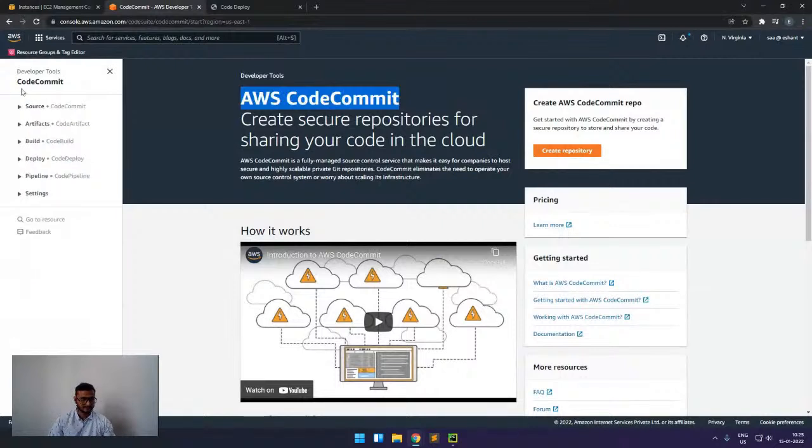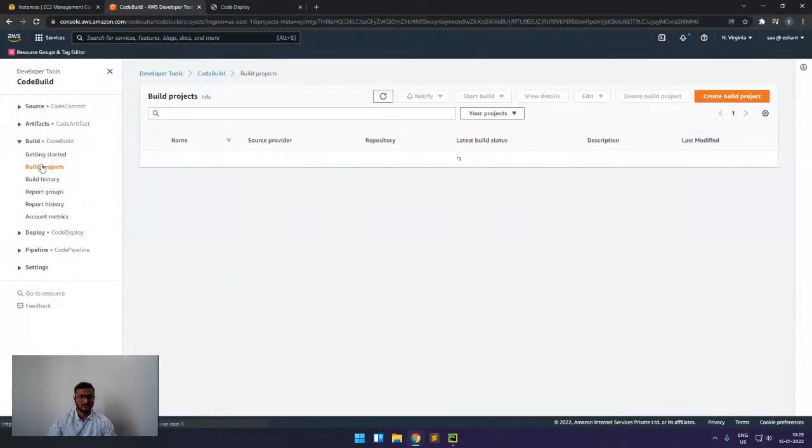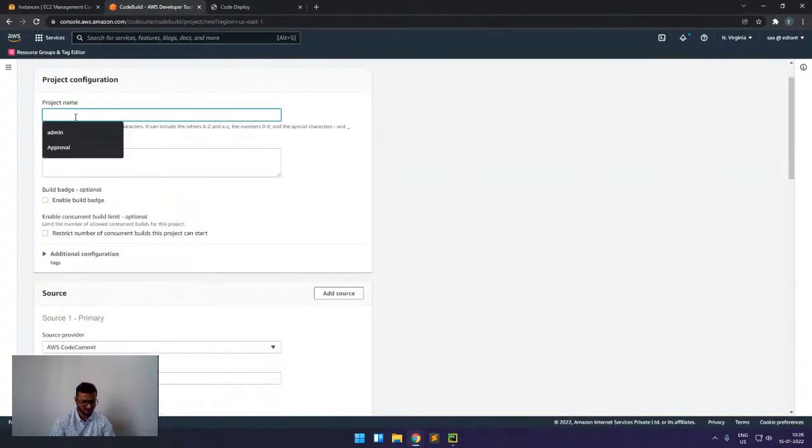So yeah, in the developer tools console management only, we can see we have this build part, which is the landing page of CodeBuild. Here we can see pay only for the build we use. In CodeBuild, we have a concept of projects. If I have to create some build, then first I have to create a project. So for example, I will click here and we will create a project. So what are the features available?